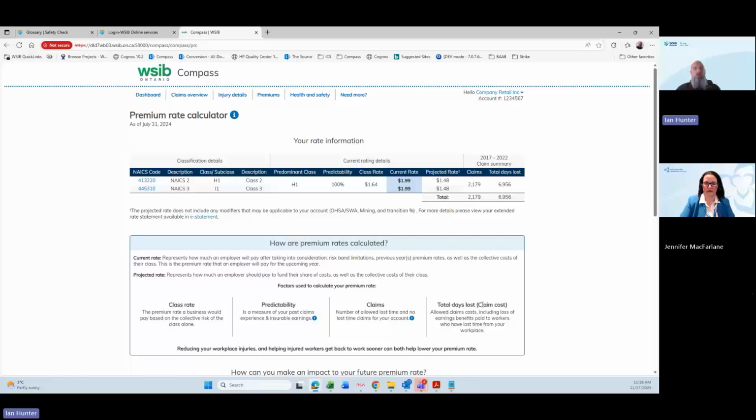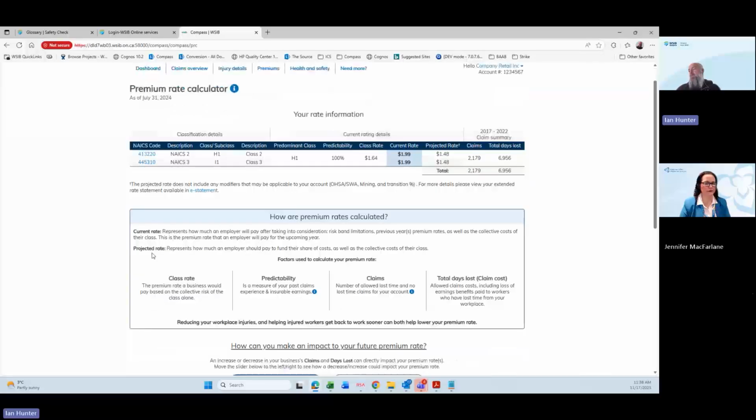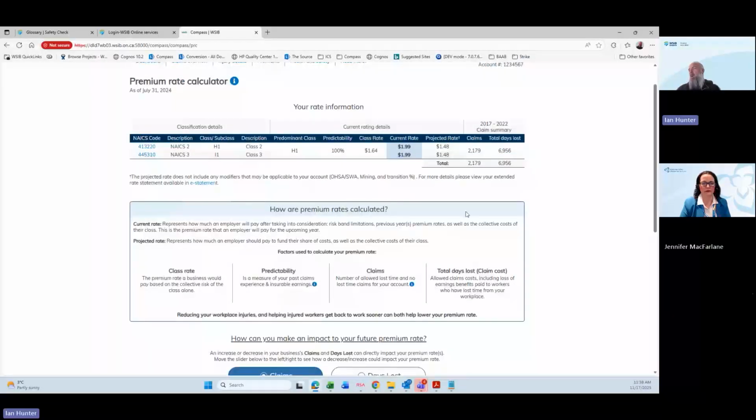But we know that employers don't always have the ability to impact all the costs, but you do have the ability to impact the days lost. And the days lost typically end up resulting in the majority of the costs that make up the costs on your business. So that's why we summarize it and show it as total days lost, because that's where you can have that biggest impact.